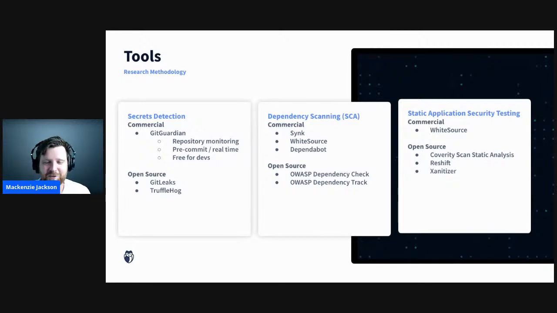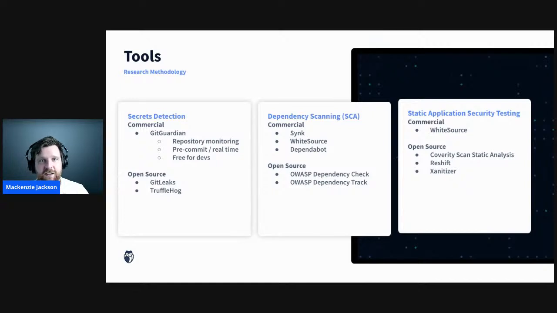Secrets detection, no surprise that I'm from GitGuardian, so obviously I'd recommend GitGuardian for that. It's a commercial tool. It is free for devs. But if you don't trust commercial tools, there's open source versions for secrets detection as well. So Gitleaks and Trufflehog are open source. They're on GitHub repositories, and they implement some regex pattern searching for secrets inside your source code.